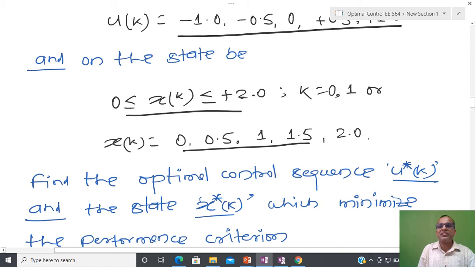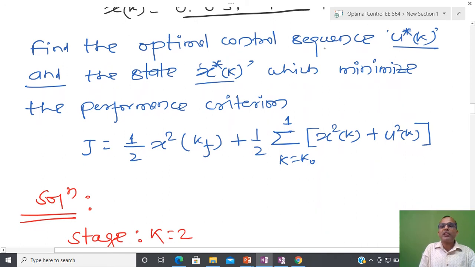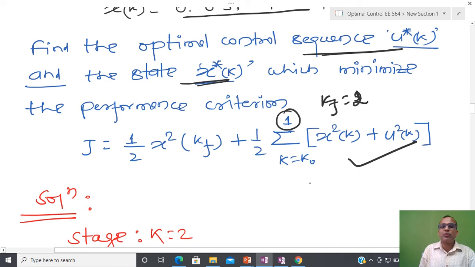Now I have to find the optimal control sequence and state xk that will minimize this kind of performance measure, because I have fixed kf equal to 2, so 2 minus 1 is equal to 1.